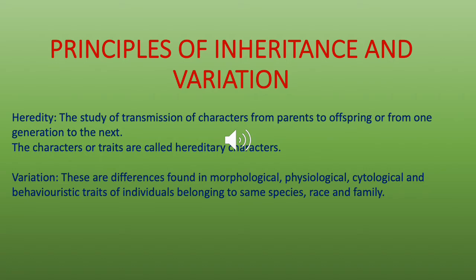There are differences in your morphology, that is your physical appearance, and differences internally at the physiological and cytological level, that is at the cellular level, and also in your behaviors, in your aptitudes, in the way you like or dislike certain things.